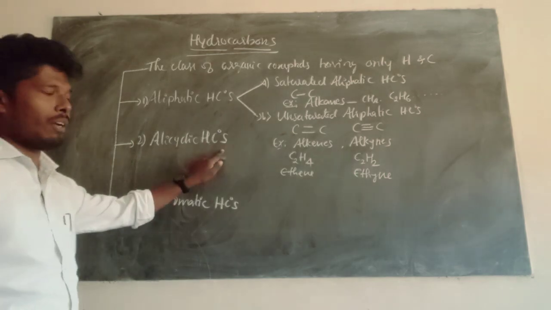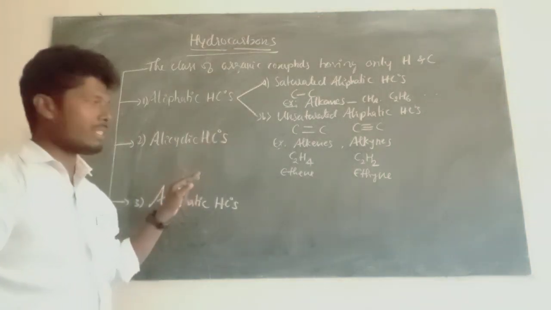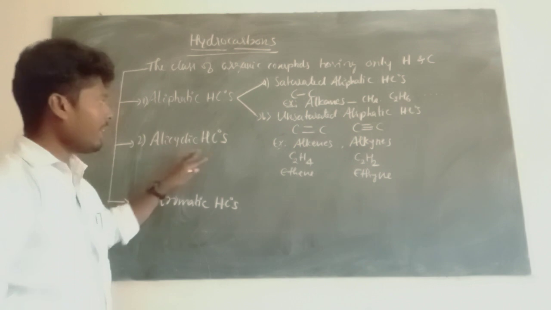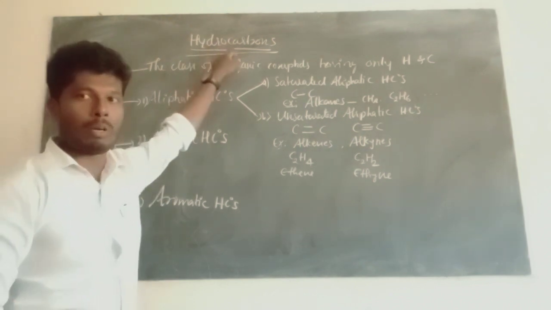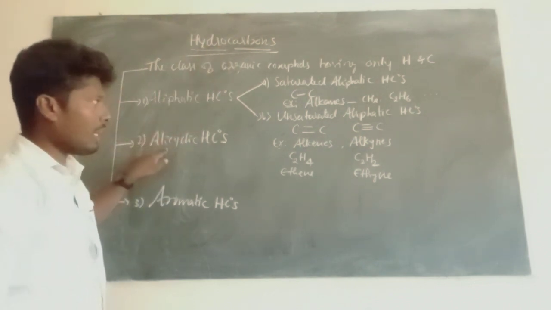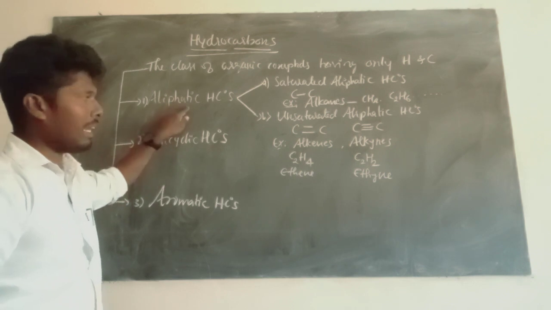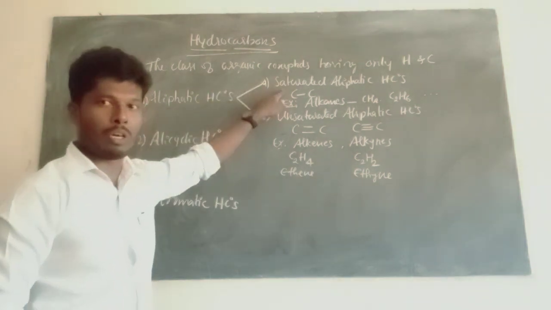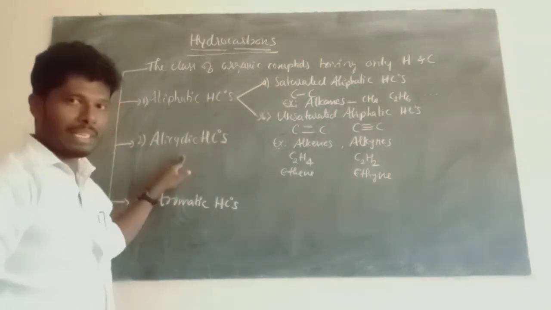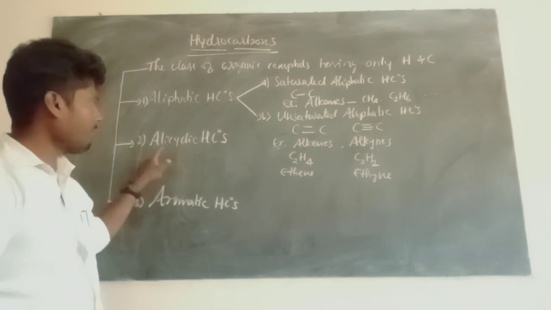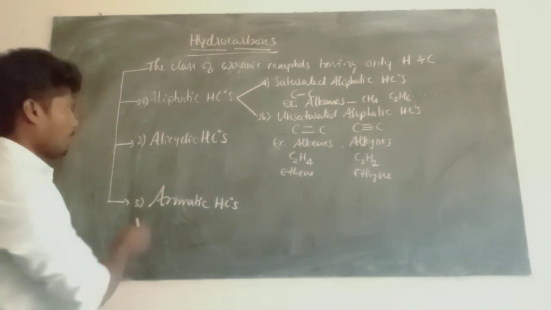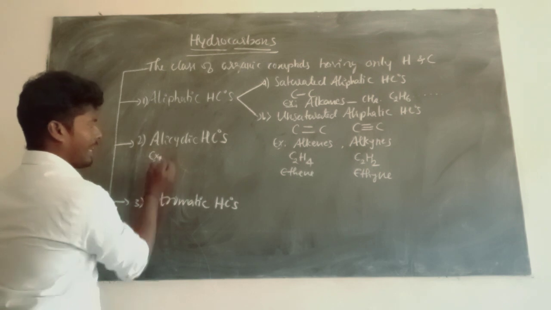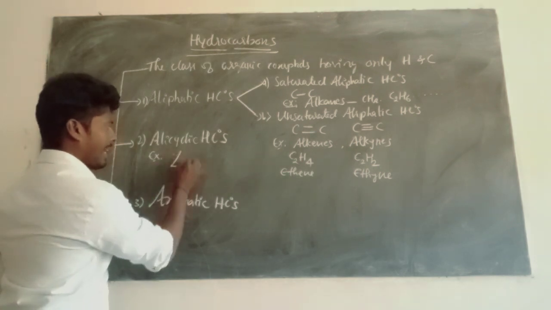Similarly, the second class is alicyclic hydrocarbons. Alicyclic hydrocarbons are the class of hydrocarbons with the same molecular formula as saturated aliphatic hydrocarbons, but they are present in cyclic form. That we call alicyclic hydrocarbons. An example for alicyclic hydrocarbons is cyclopropane.